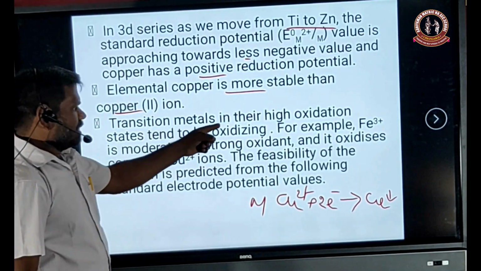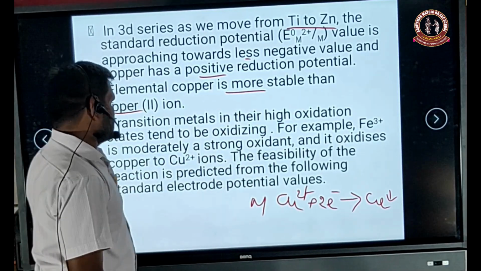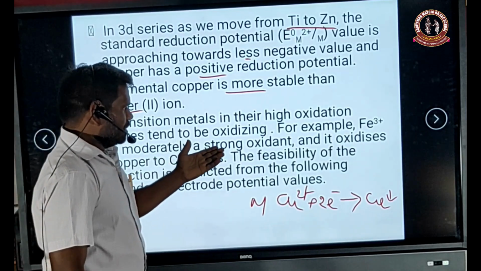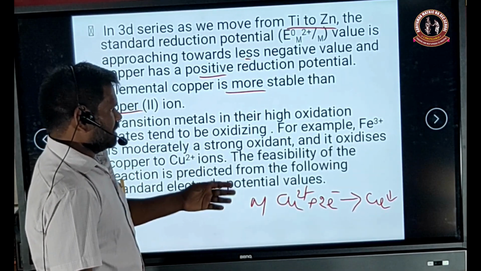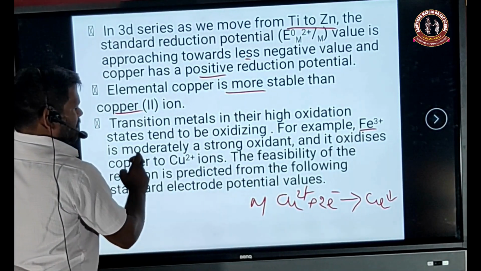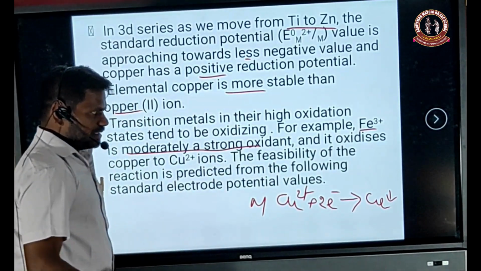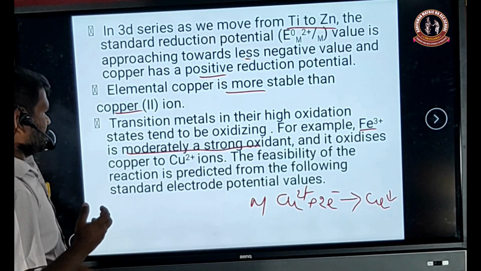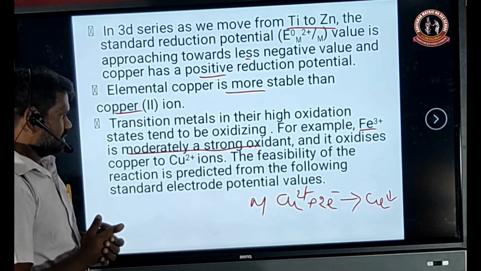The transition metals in their higher oxidation state tend to be oxidants. For example, the iron 3+ ion is a moderately strong oxidant, and it oxidizes copper to copper ions.